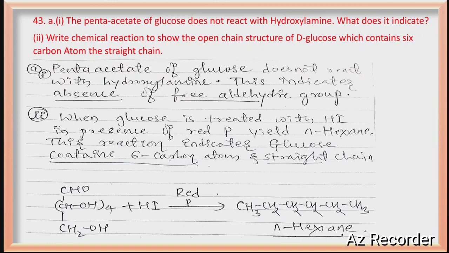Chemical equation to show that glucose contains 6 carbons and they are in a straight chain: just treat glucose with HI in the presence of red phosphorus, and you will get n-hexane. This indicates our reactant has 6 carbons and that all the carbons are connected in a straight chain. If you want a detailed video, just comment below.